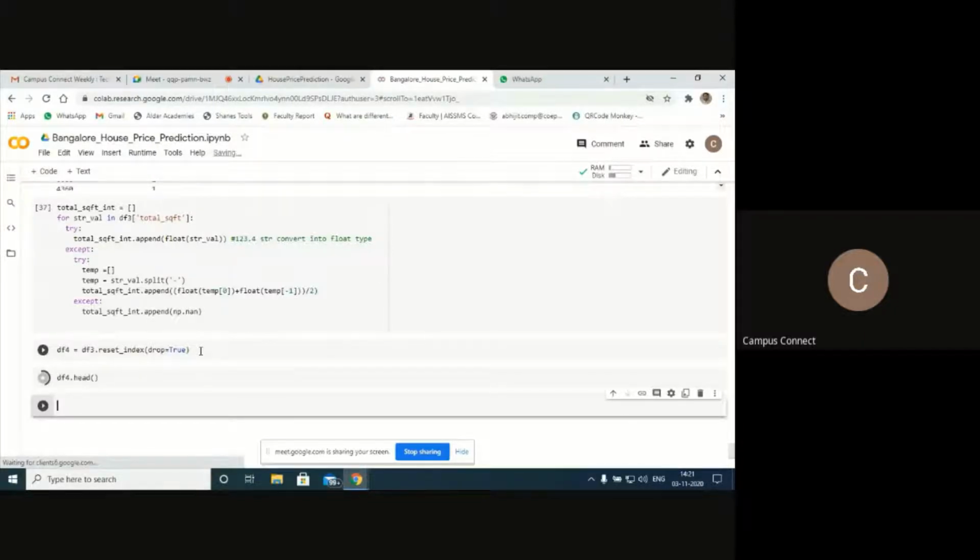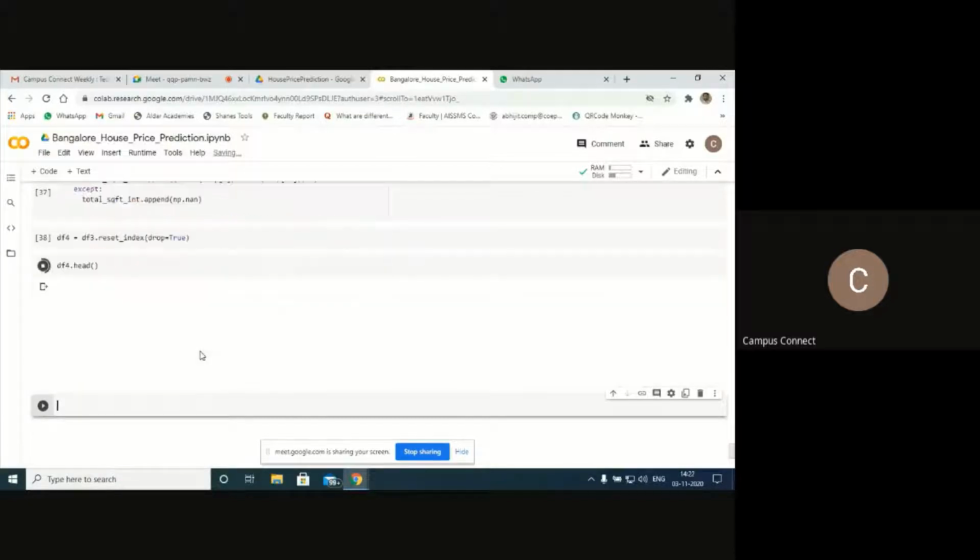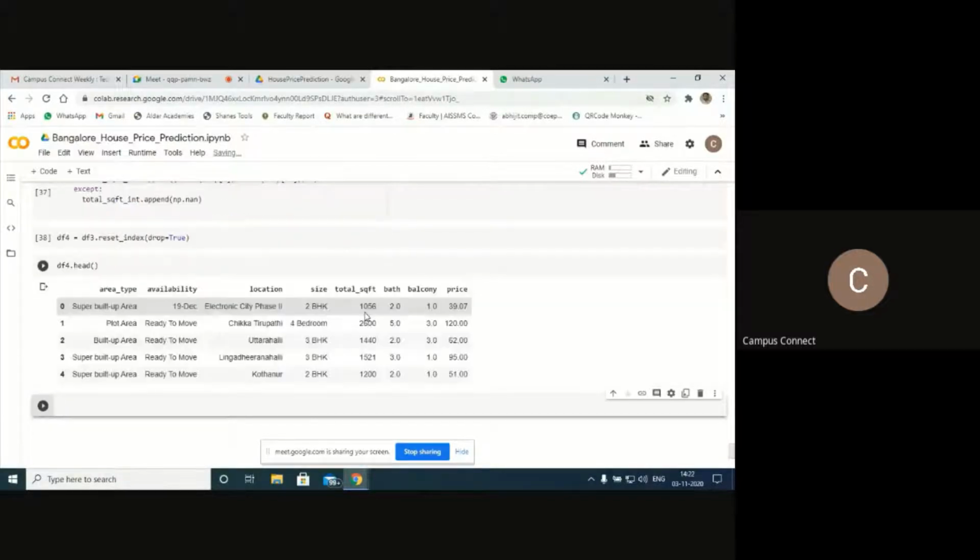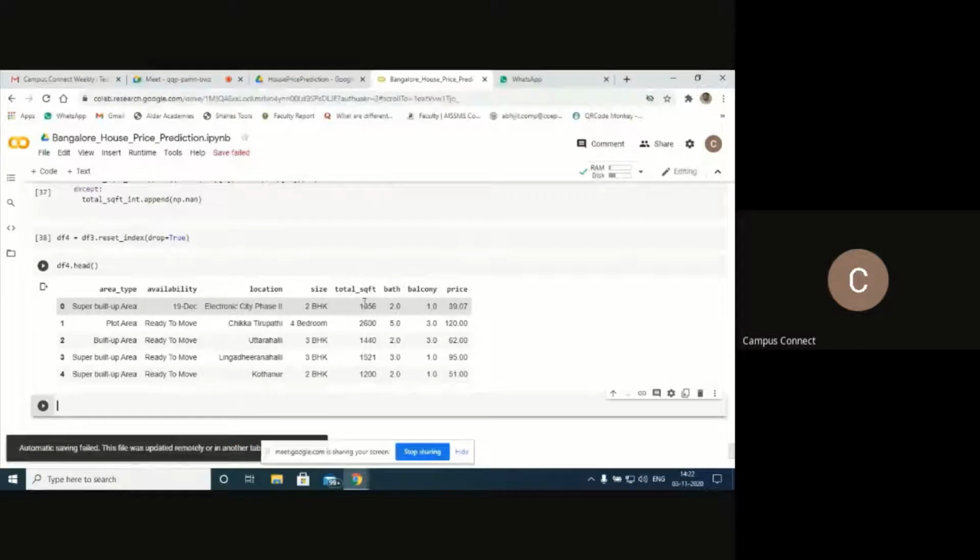Have a look. Okay, so data square feet. Okay, file upload remotely in another tab. So here the data is almost clean now. Next, I want to add total square feet.